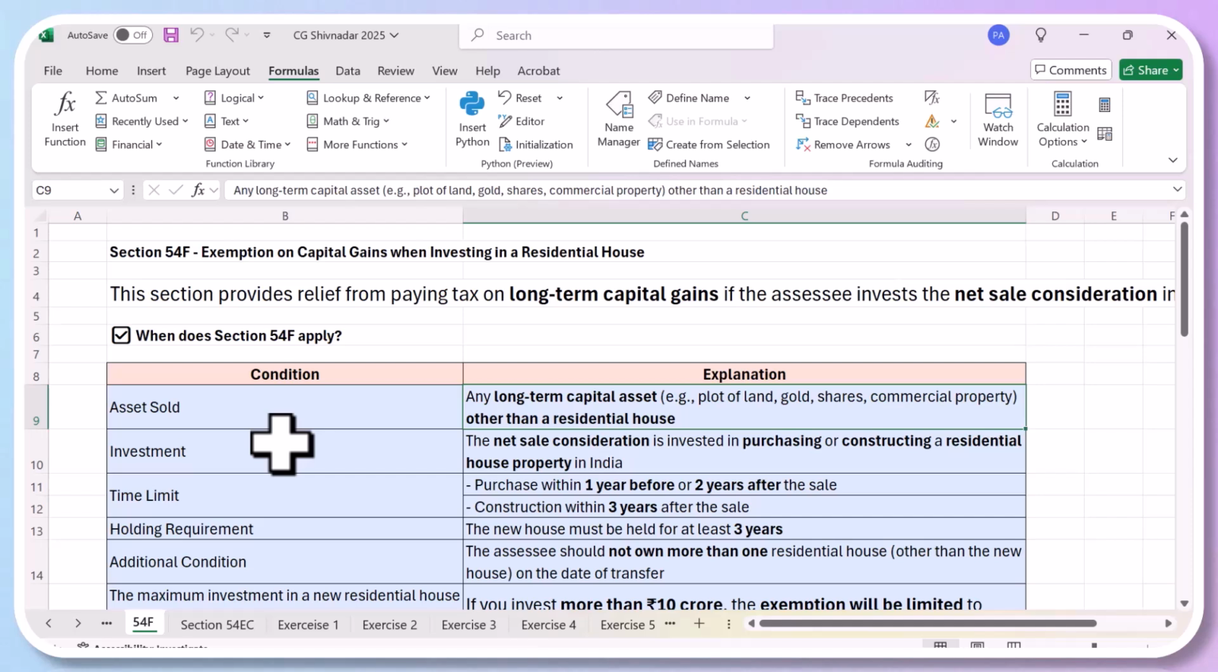Now this condition is that you can sell anything and purchase a new house. You can sell a plot of land, you can sell gold, you can sell shares, and you're making a capital gain. You're selling a commercial property, that means you have sold a commercial property, other than a residential house. Because for selling a residential house, the exemption is available under section 54. So here the section is 54F. The last section was just 54. So that means if you sell anything and you are making a capital gain, you can save your tax by investing in a new house. Okay, investment. Read, Ananya.